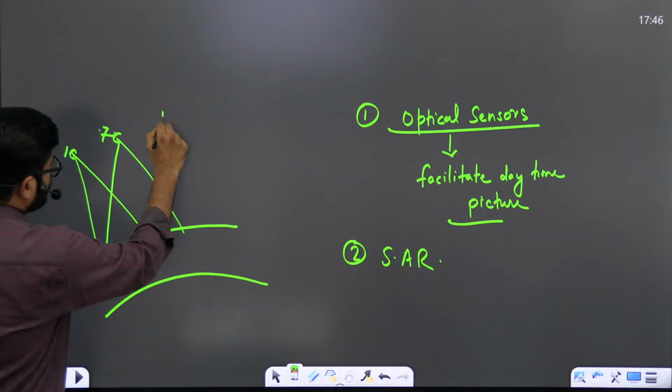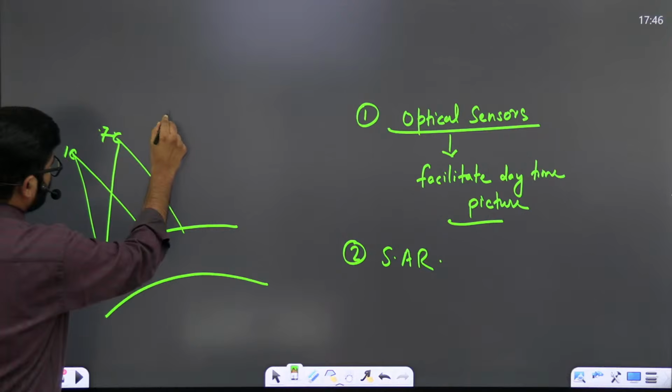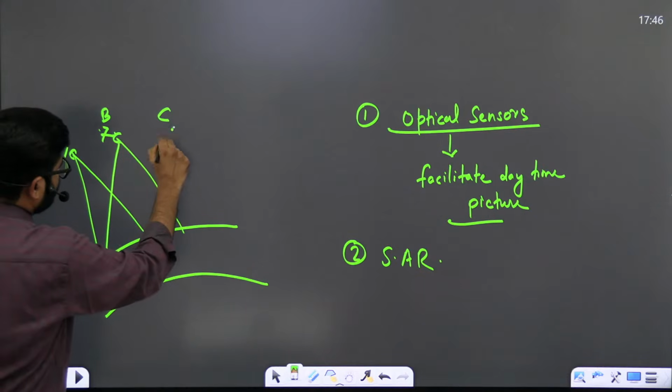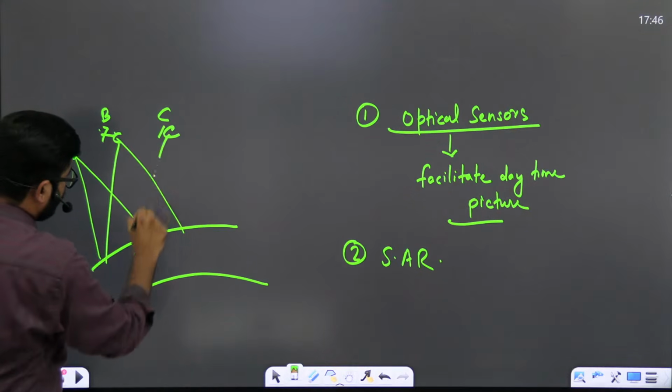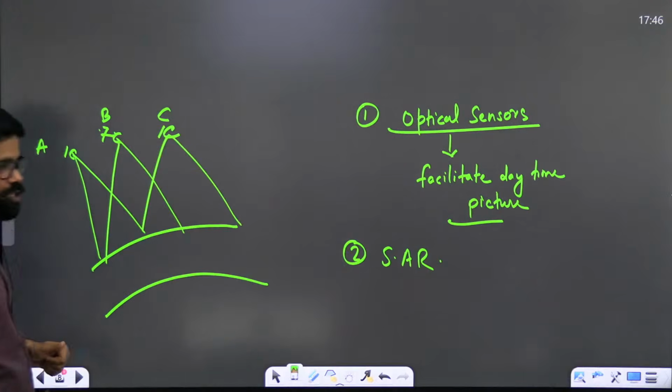When it is at position C, then also it is taking the image of this area.